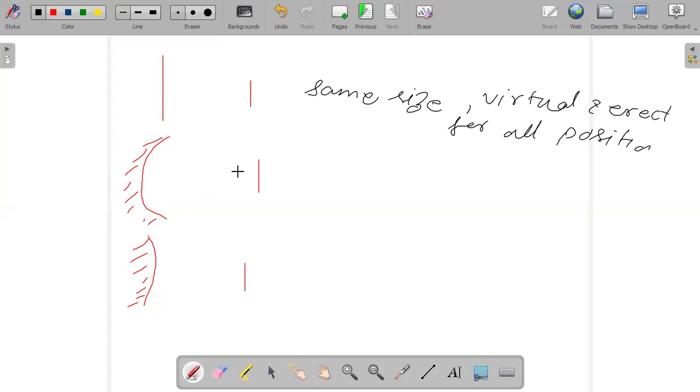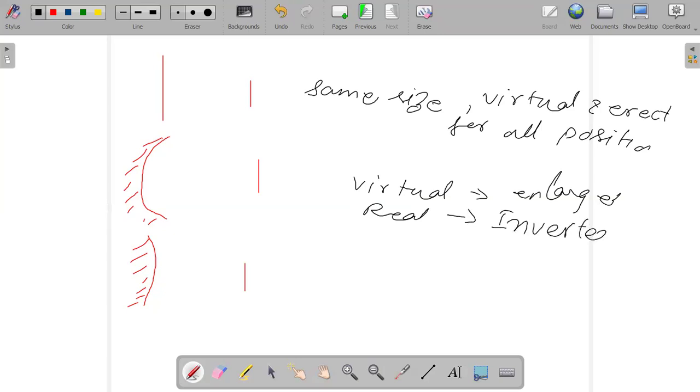For the concave mirror, if I get a virtual image, it will be enlarged. And if I get a real image, it will be inverted. So mirrors can be identified by the nature of the images they form. If it forms a real image, then it is a concave mirror. If the virtual image is of the same size, it is a plane mirror. And if the virtual image is smaller than the object, then it is a convex mirror.